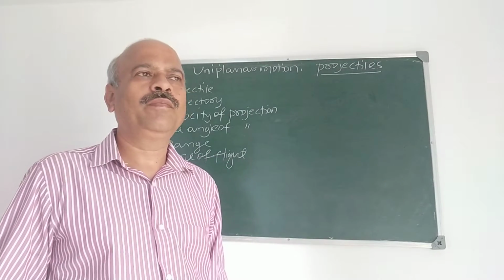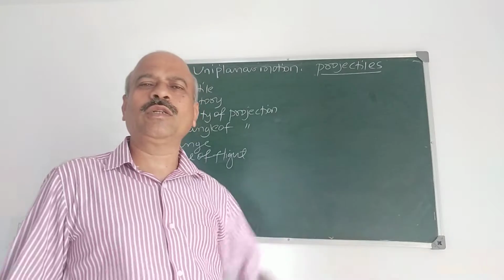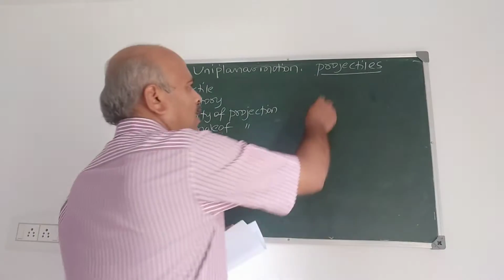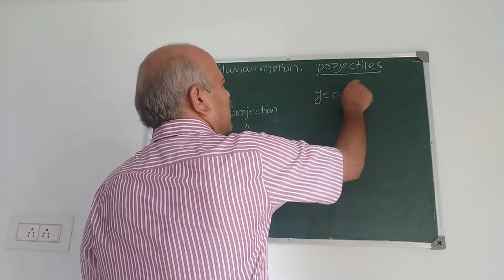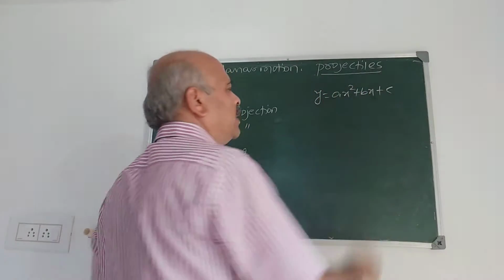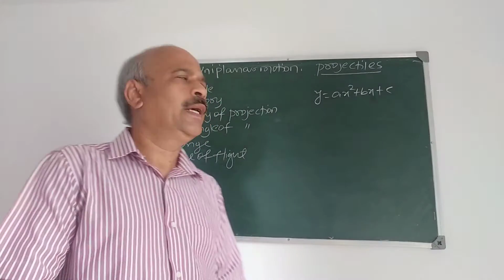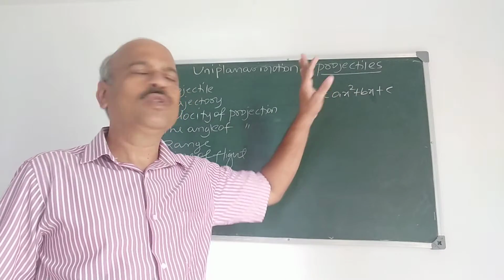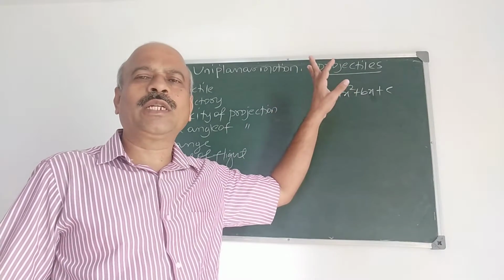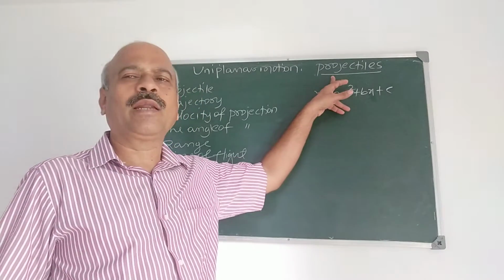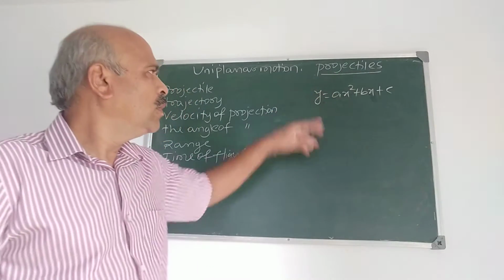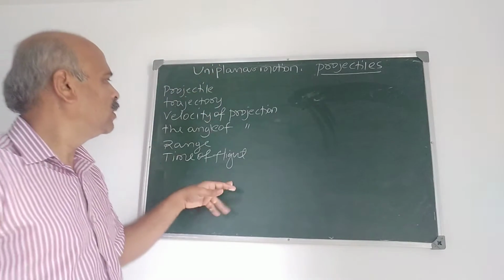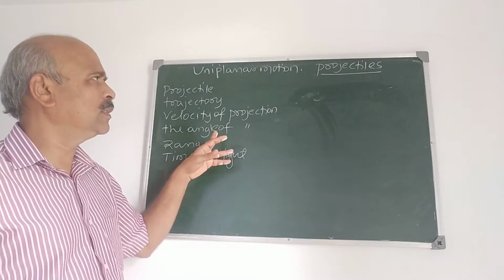How to prove this one? To prove this, we prove that the equation of the trajectory, that is the path of the projectile, is of this form: y is equal to ax square plus bx plus c, that is second degree in x. And we know that the equation y is equal to ax square plus bx plus c always represents a parabola. So we conclude that the path of the projectile is a parabola. Now, in this topic, we use these terms here. I explain what are these.